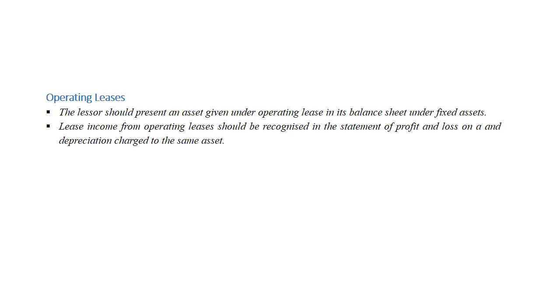But in operating lease, that is very common. The lessor should present an asset given under an operating lease in its balance sheet under fixed assets. And the lessee cannot bring in some assets that are leased for a very short term in his books of account. So that marks the end of this presentation.